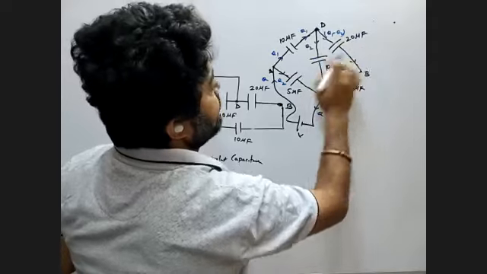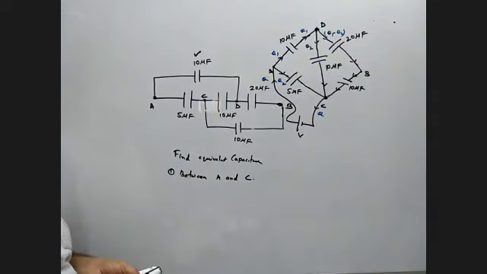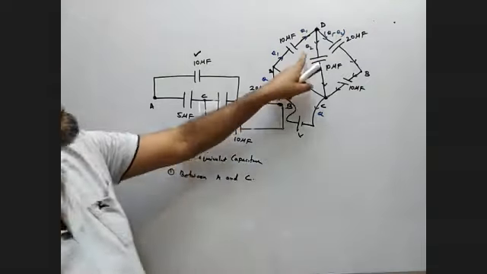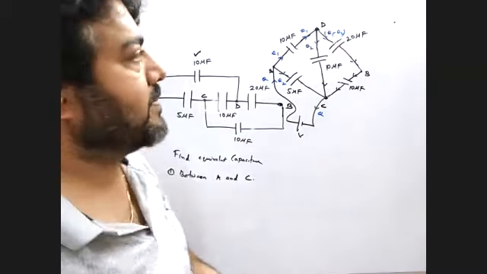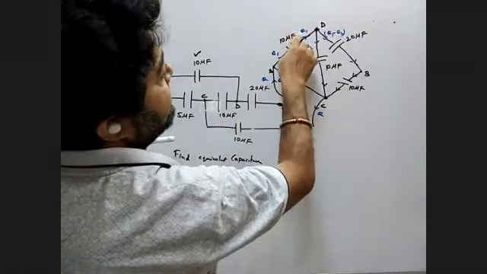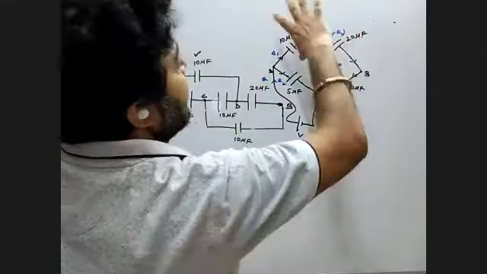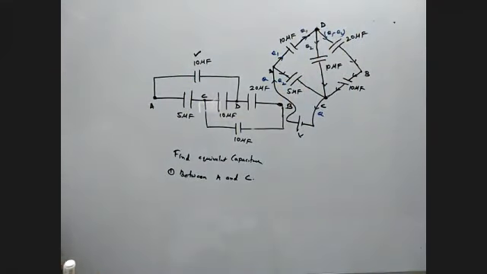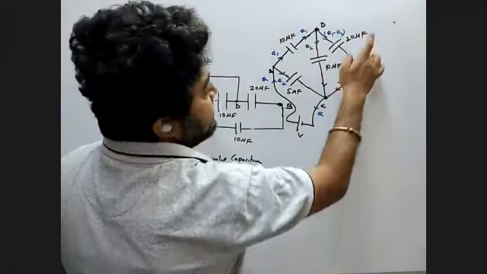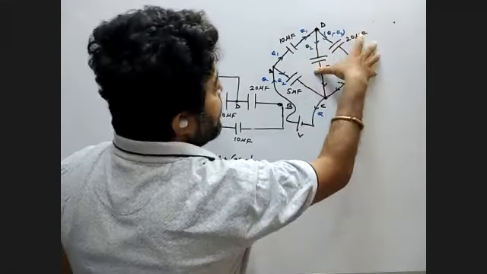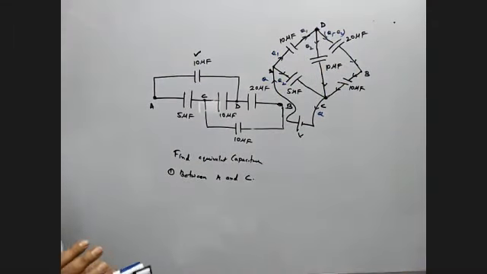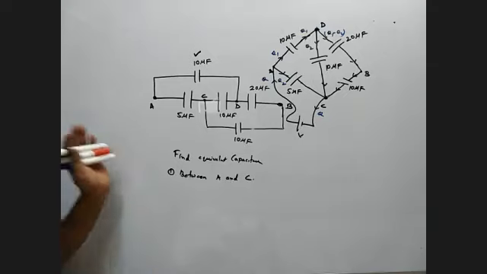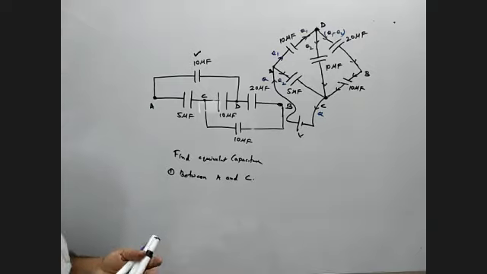Now if we add these two, what is your value? If you add these two, what is your value? The Q1. And your supply here, the value is Q1. So you can say this one and this one are in series. First you find this one in series with this parallel, the whole with this series, the whole with this parallel. Are you getting my point? Obviously they are not a Wheatstone bridge. The Wheatstone bridge is the specific case. Otherwise you have to solve in the normal way.